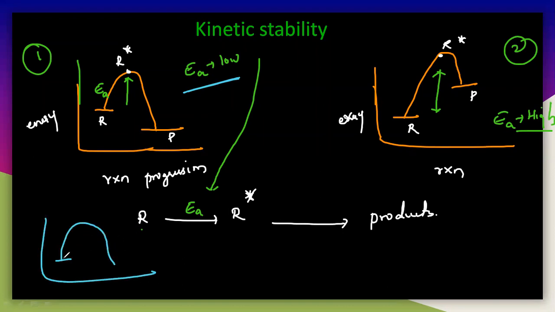That means we have to supply only a very small amount of energy, and finally we will get the product here. You have to understand this.